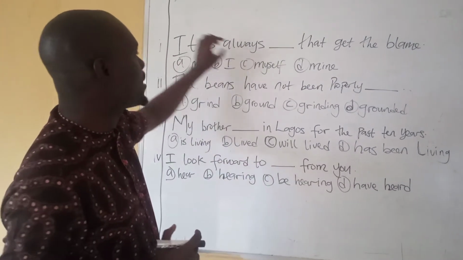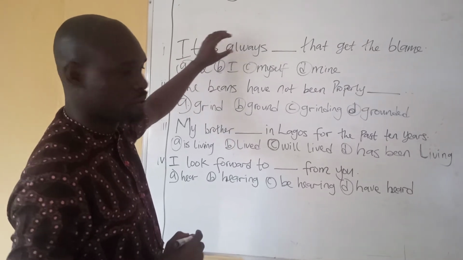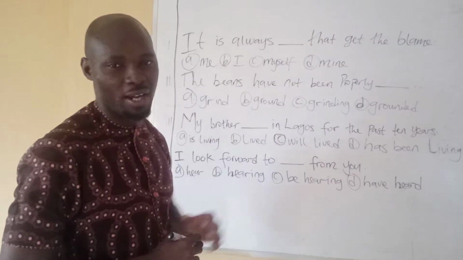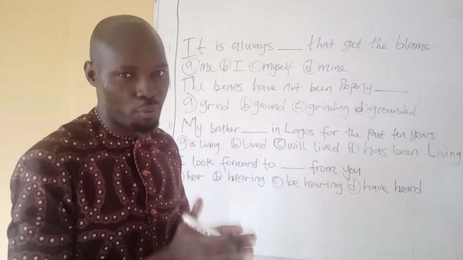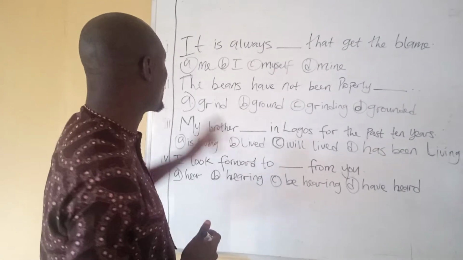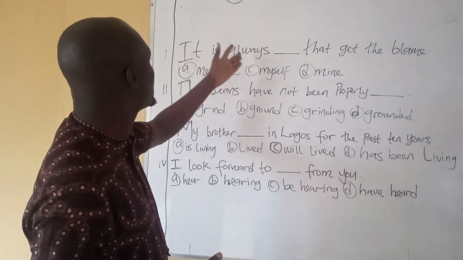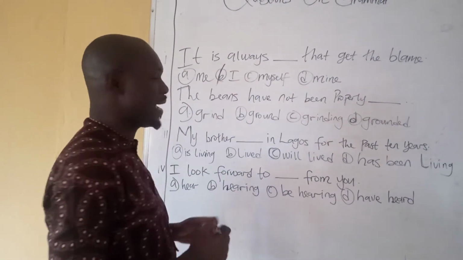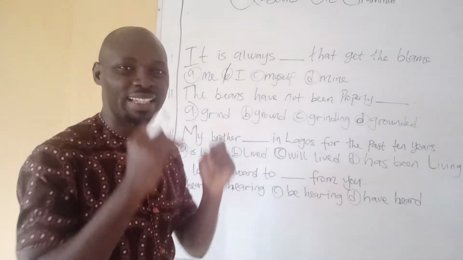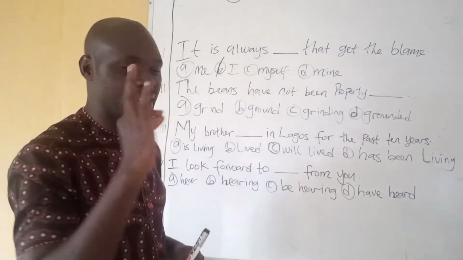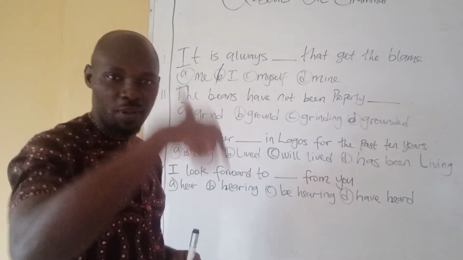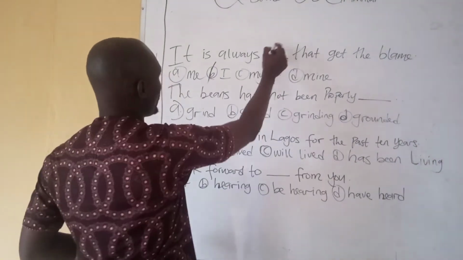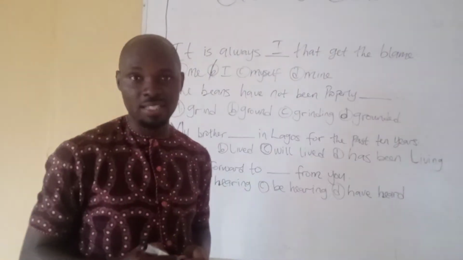And when we have this kind of expression, what comes here is the subject case of pronoun. Can I repeat that? It is the subject case of pronoun and not the object case of pronoun. So the correct answer here is, it is always I and not me. Because the expression is placing an emphasis on the subject. It is always I that gets the blame. So the correct answer is I, the subject case of the pronoun.